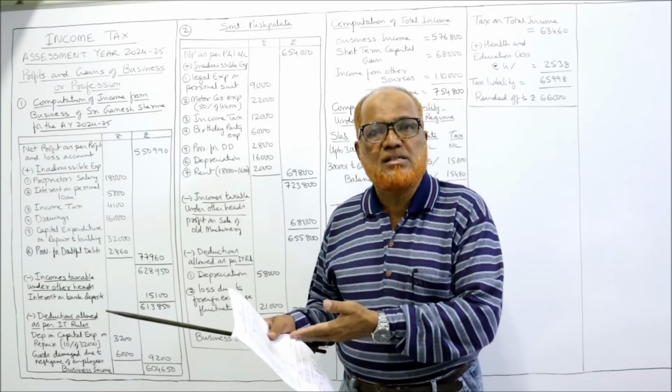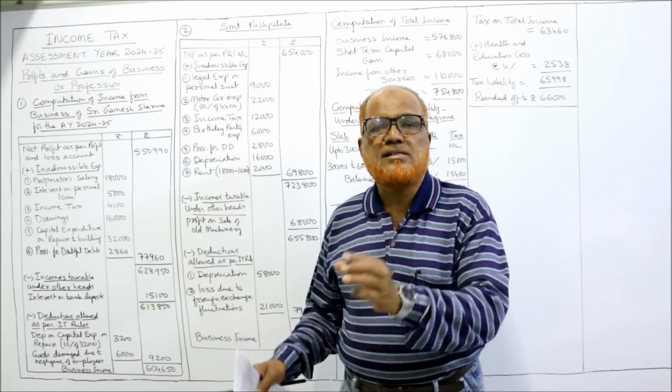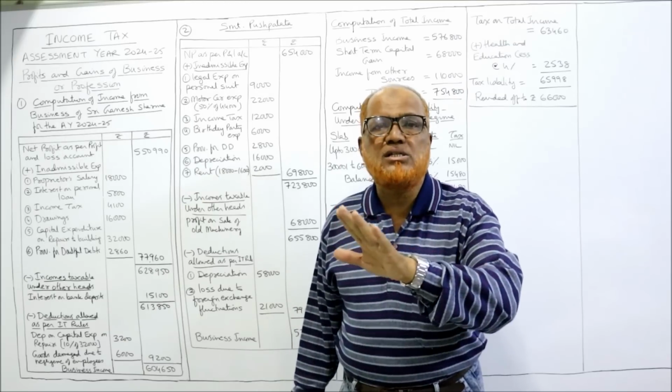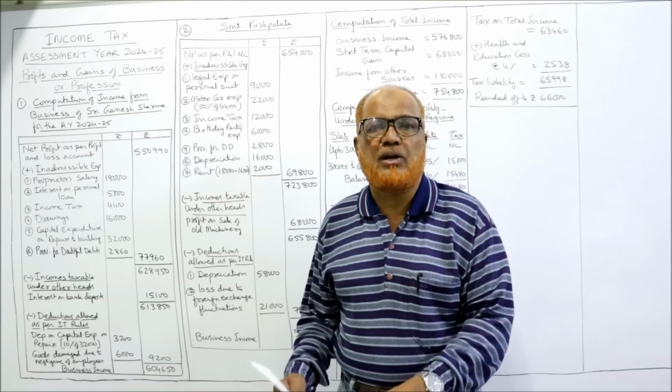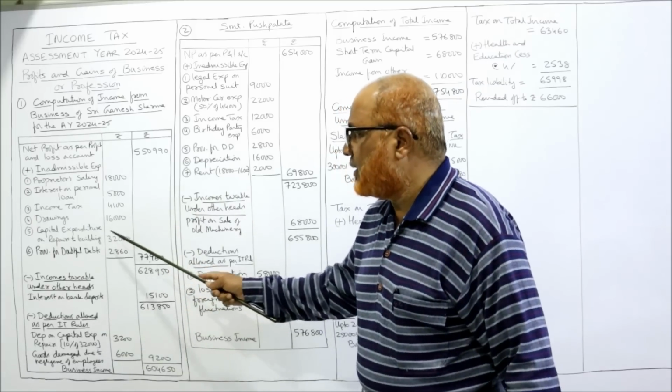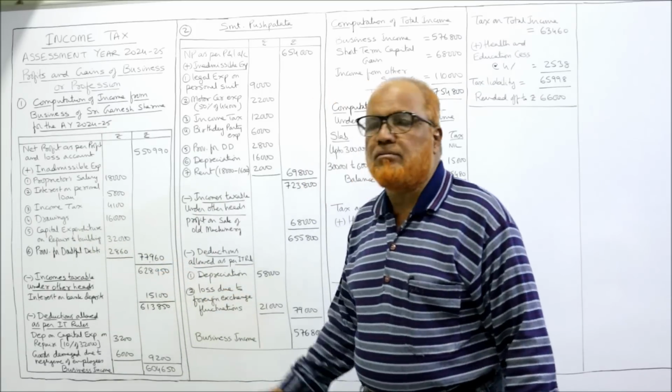So here the businessman is the tenant. In that case, capital expenditure is disallowed. It is not a revenue expenditure. 32,000 here, capital expenditure on repair to building, disallowed.